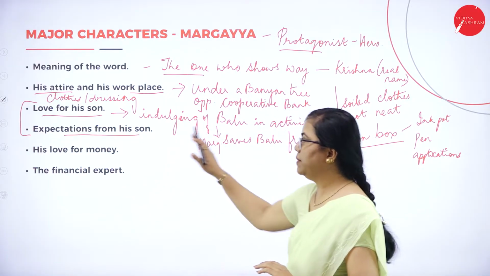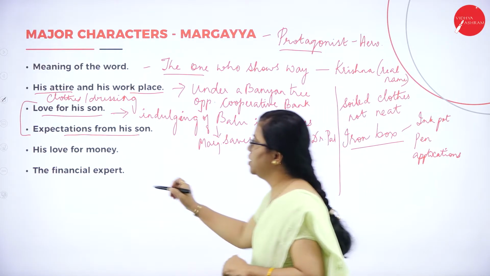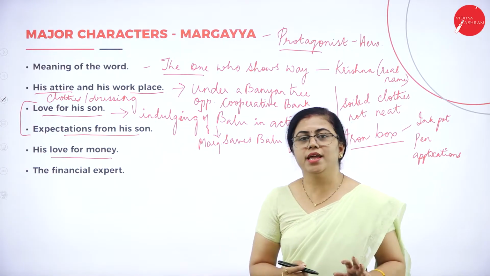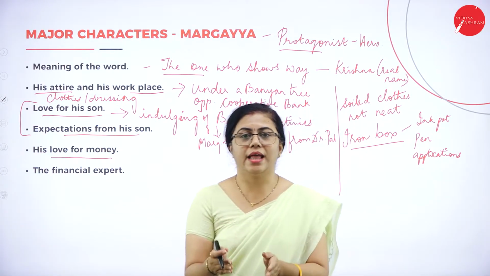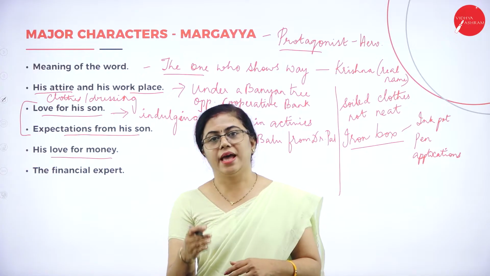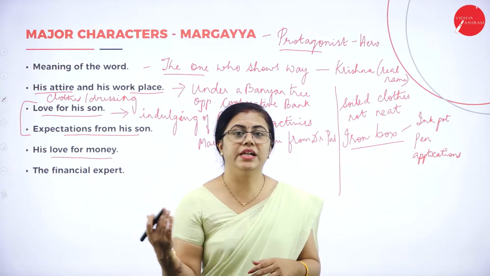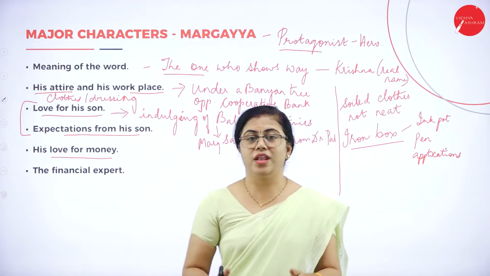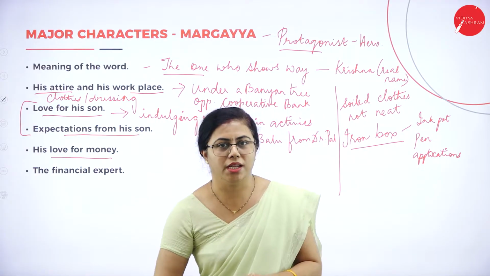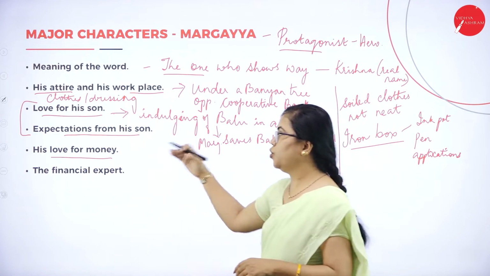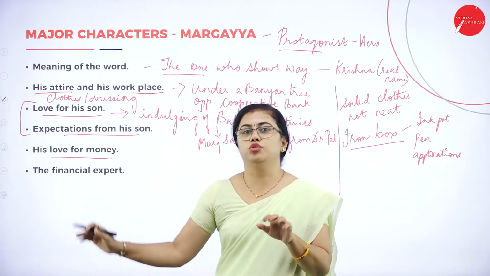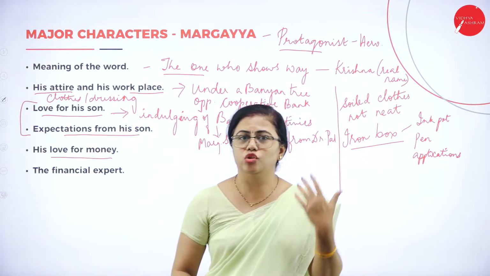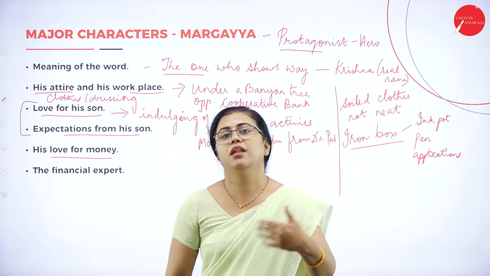Okay, so that can be mentioned here. Then the most important thing is his love for money. Margaya time and again used to say that man turns into a beast whenever he doesn't have money. So his sole purpose of life was to earn money, and he was looking for various ways in which he could earn it.